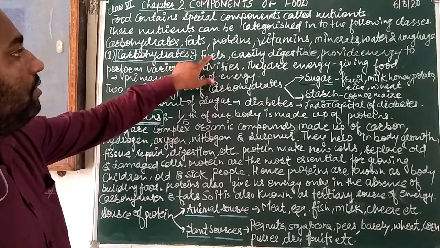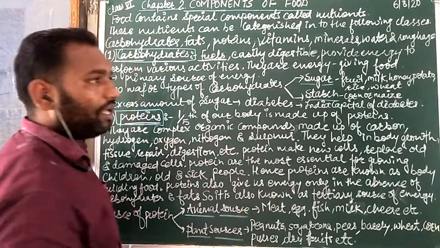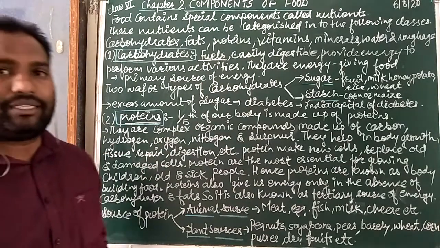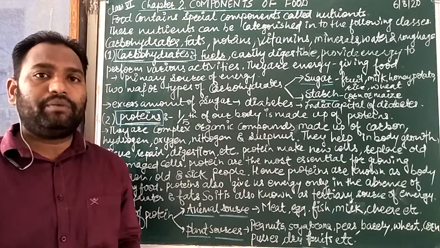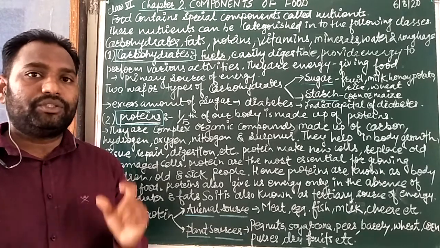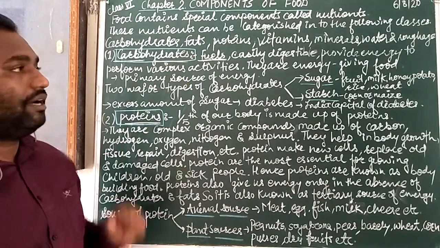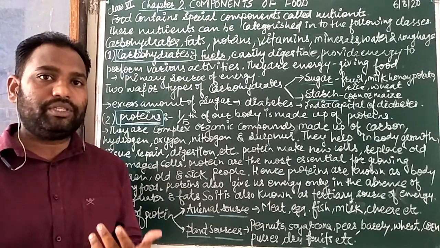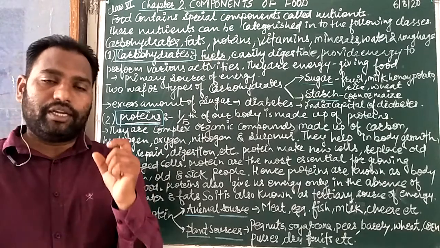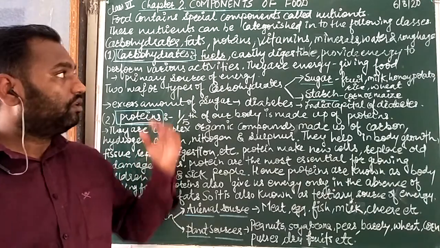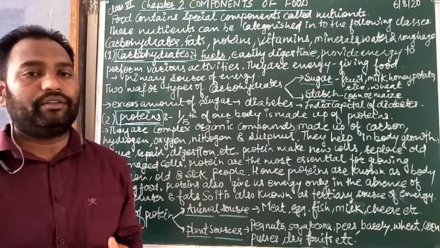What is a fuel? Our cars, buses, and trains go from one place to another only due to fuels. Like that, our body also needs fuel, in the form of carbohydrates. Carbohydrates function as a fuel in our body.